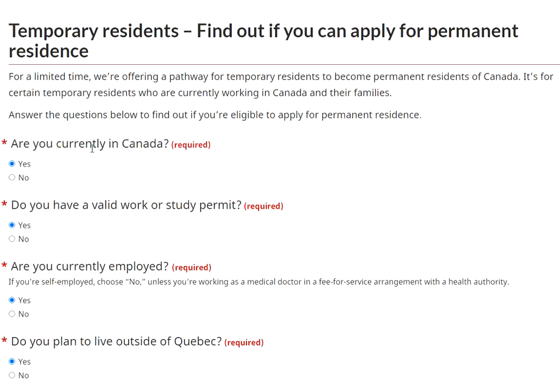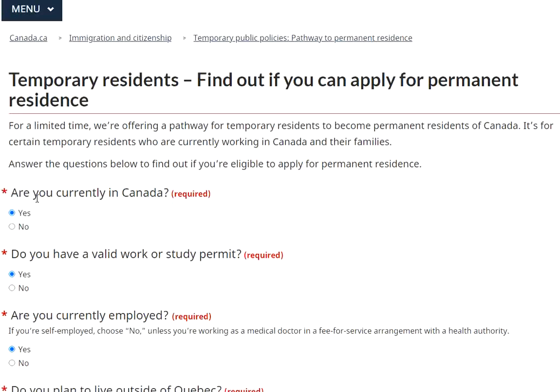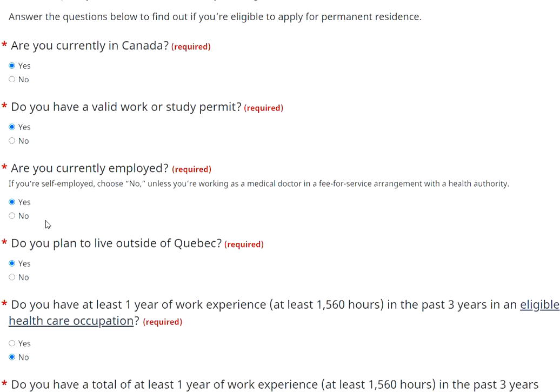So you can check, are you currently in Canada? The lines are still open for the essential and healthcare categories. Are you currently in Canada? Yes. Do you have a valid work or study permit? You need to have that. Are you currently employed? That's a mandatory requirement. You cannot apply if you are out of work. That's one confusion, so please make a note of it.